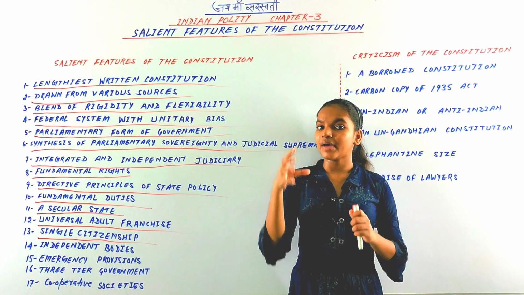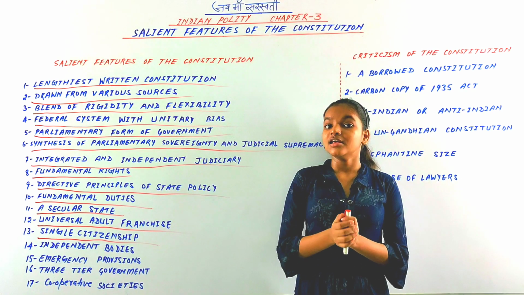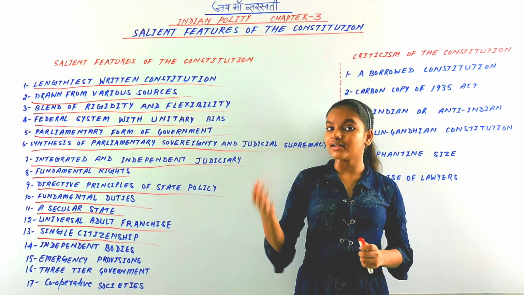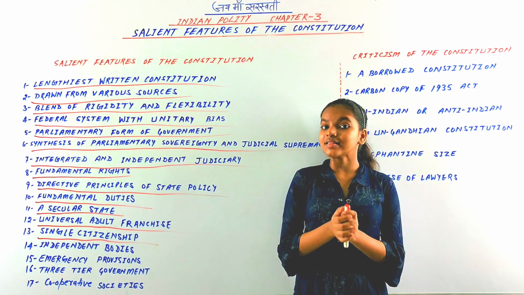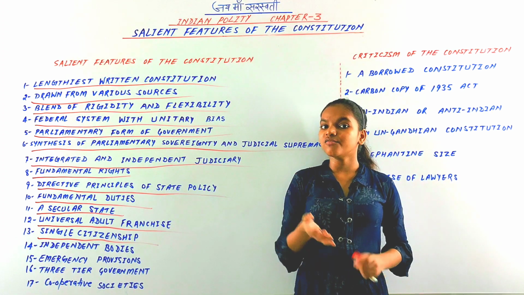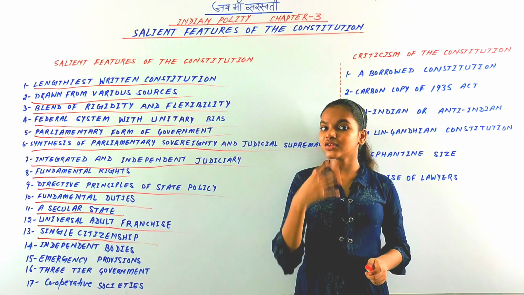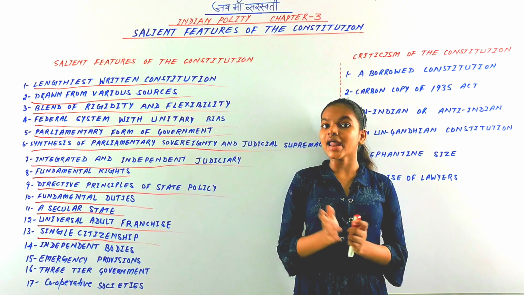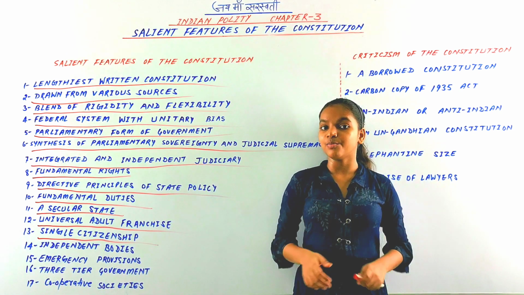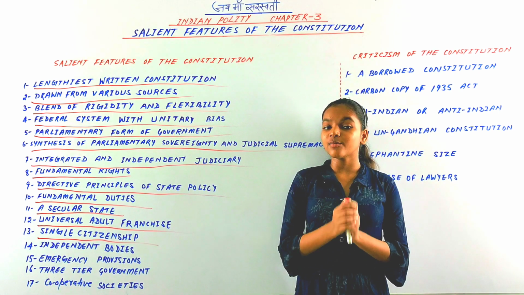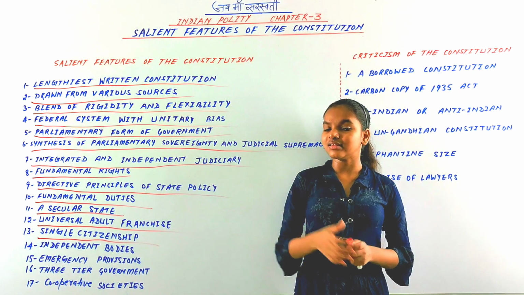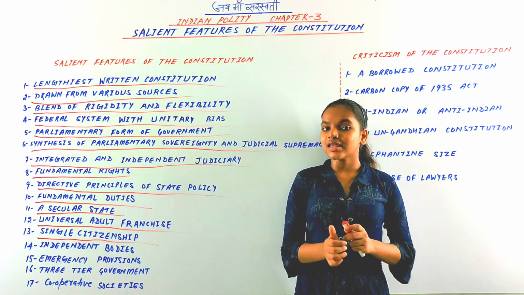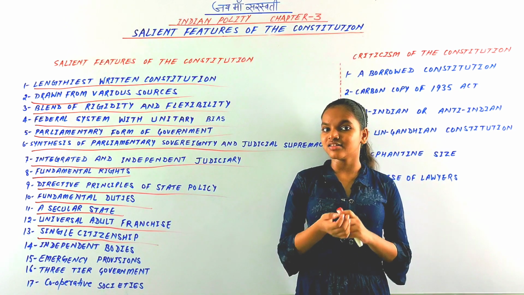The citizen of America is entitled to two sets of rights: one conferred at the national, central level, and the second conferred at the state level. He is a citizen of the US as well as of the particular state to which he belongs. So in America there is a concept of two citizenships, whereas in India there is a concept of single citizenship.